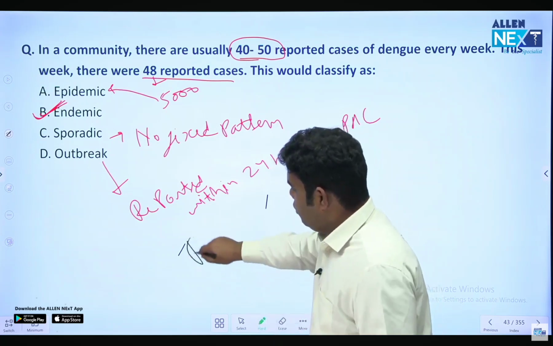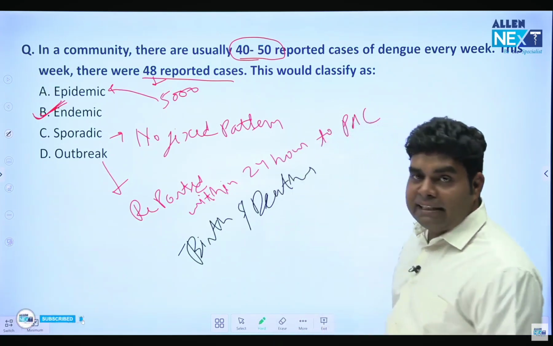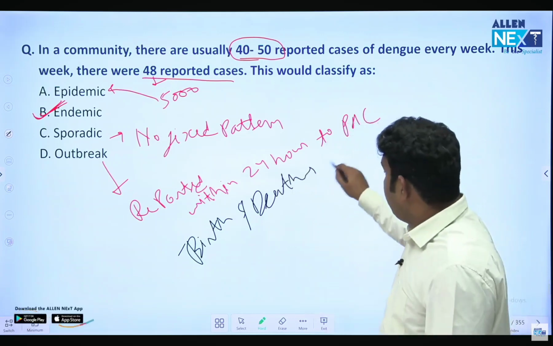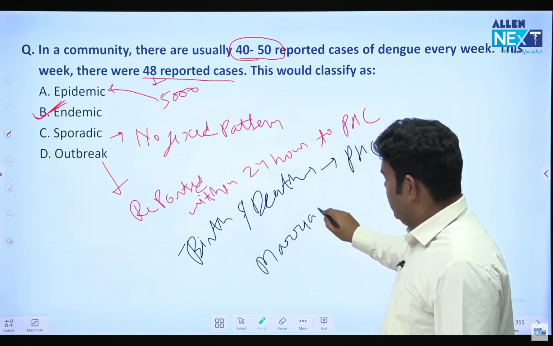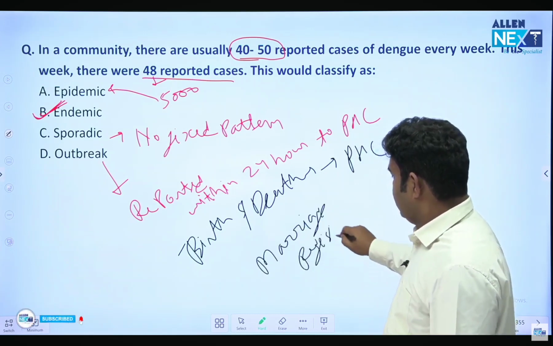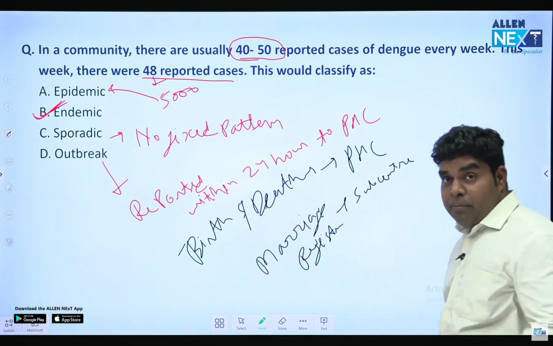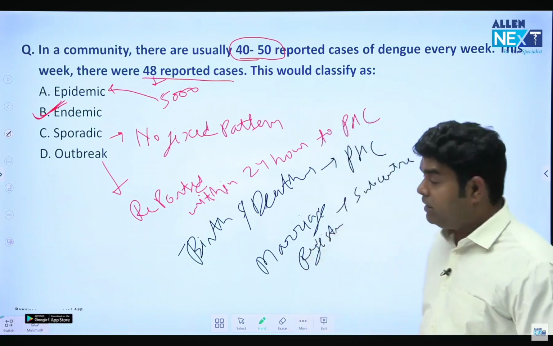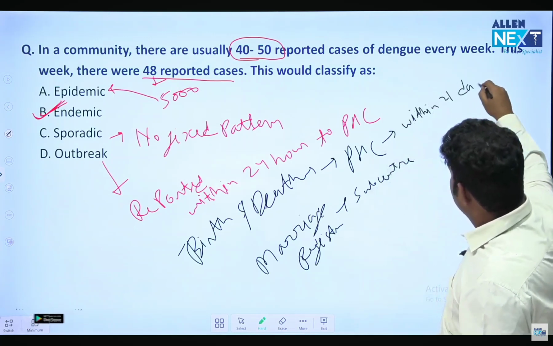My question is, where will you report birth and death? Will you report it at subcenter, PHC, CHC? Birth and death are reported at PHC. Marriage register: where is it? That is at the subcenter. Subcenter, marriage register. PHC, birth and death. And within how many days do you have to report birth and death? Within 21 days.